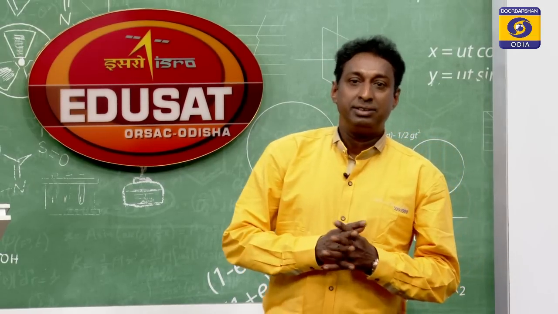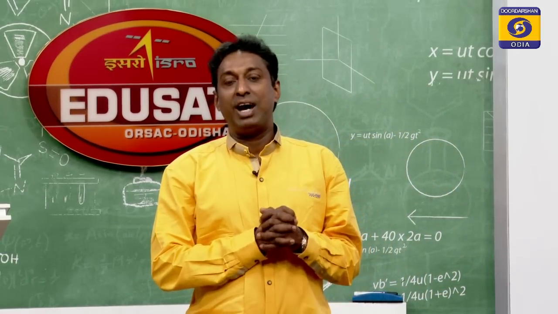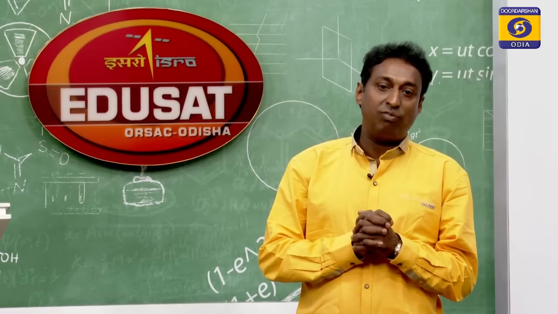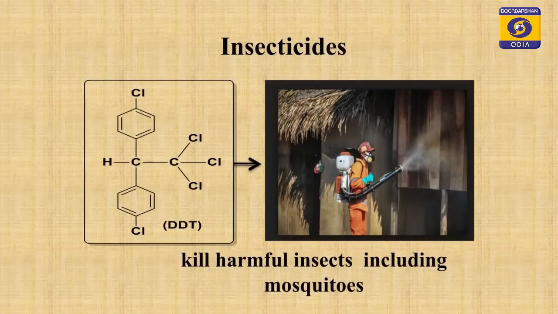Students, the last application of haloalkanes and haloarenes is use as insecticide. The most commonly used insecticide is DDT. It is called dichlorodiphenyltrichloroethane. It is used to kill insects including mosquitoes.